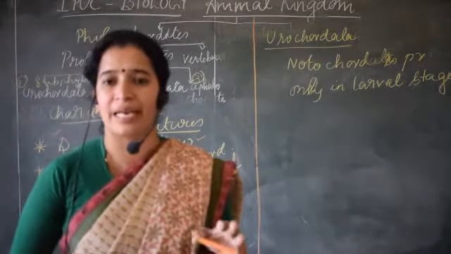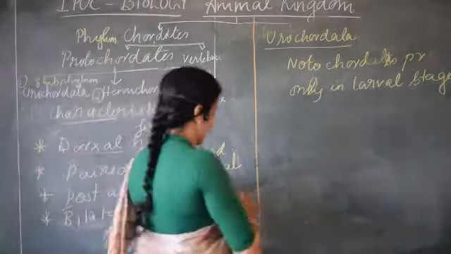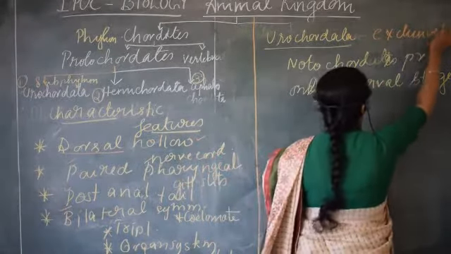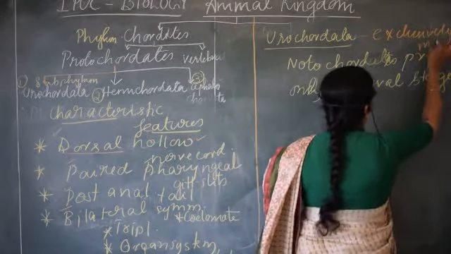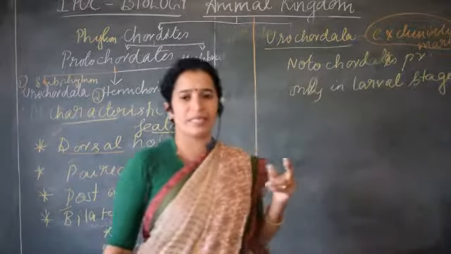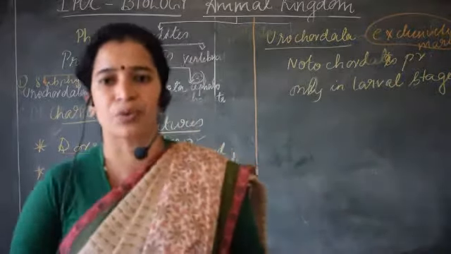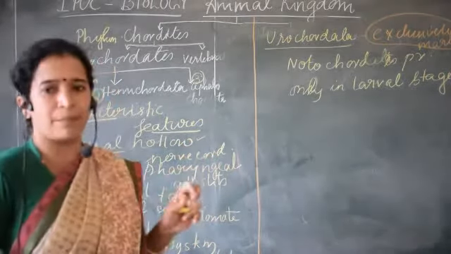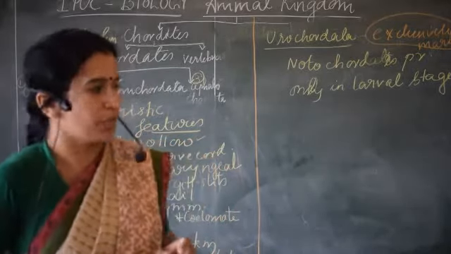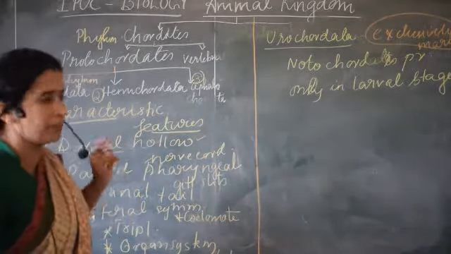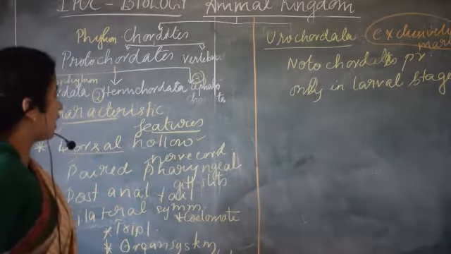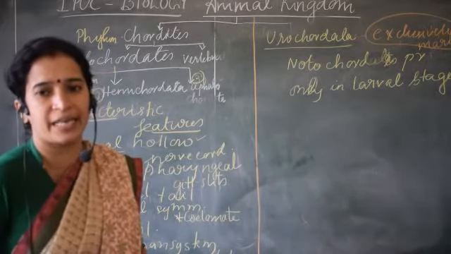And remember, they are completely marine. So remember, it is exclusively marine. Just as you might have seen some news coming only on certain channels, they refer to it as exclusive. Likewise, this animal is found completely in the marine environment, not anywhere else, right? So these are the major features. Remaining features, let us continue in the next class. In this class, you have learnt about chordates and their subclasses.